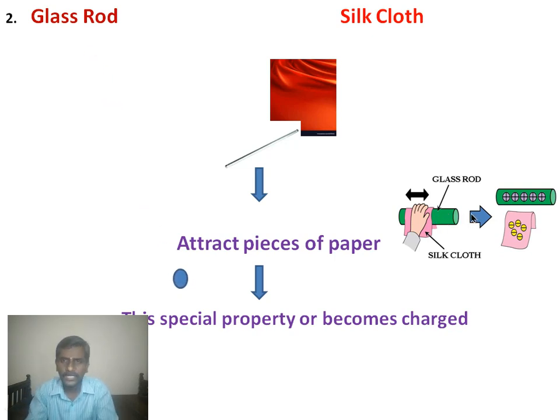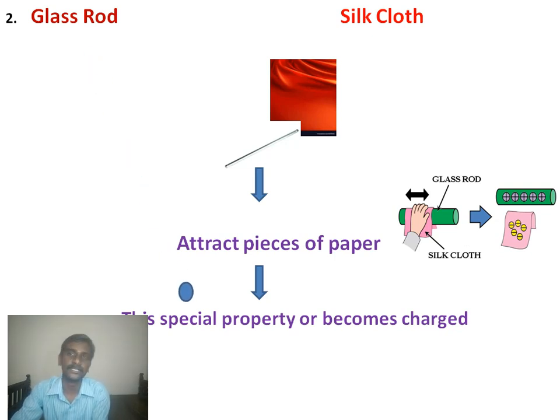It is because we already know that when we rub our hands, heat energy is liberated. Similarly, when the silk cloth is rubbed with a glass rod, the electrons present in the outermost orbit are removed due to the heat energy from rubbing. So by rubbing, energy is released here also. Electrons are removed.